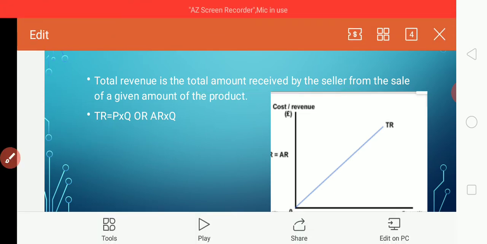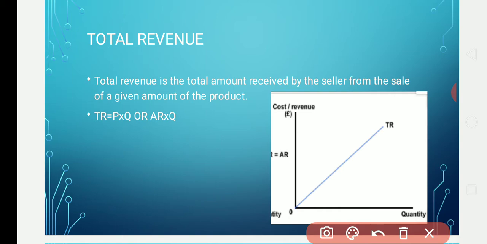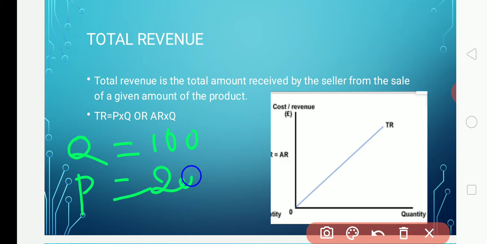Example: if a seller sells 100 bulbs, the same example I am giving, 100 bulbs is the quantity, okay, and each bulb price is 200 rupees.